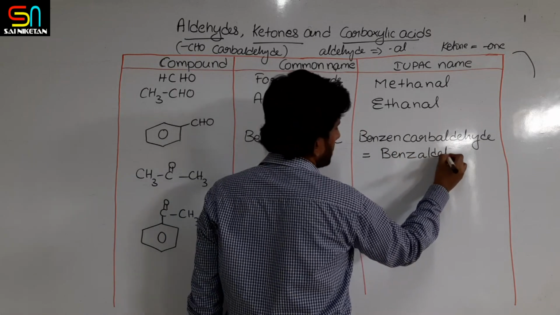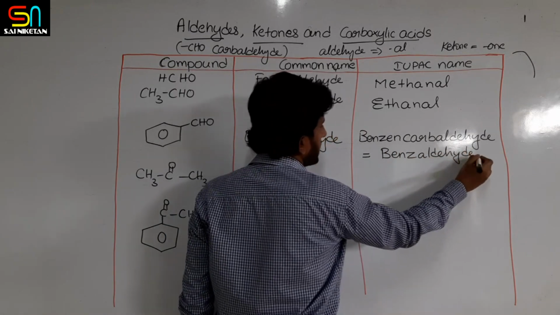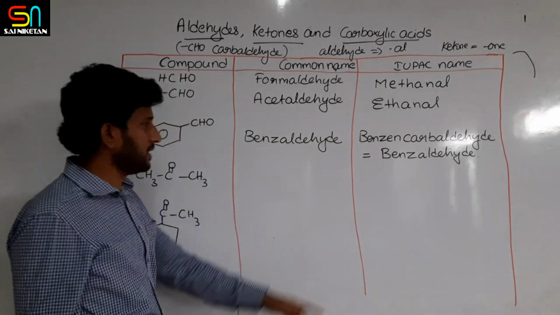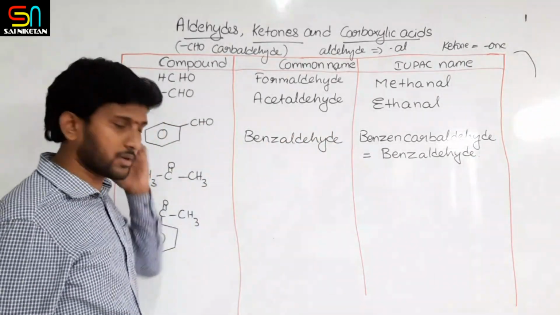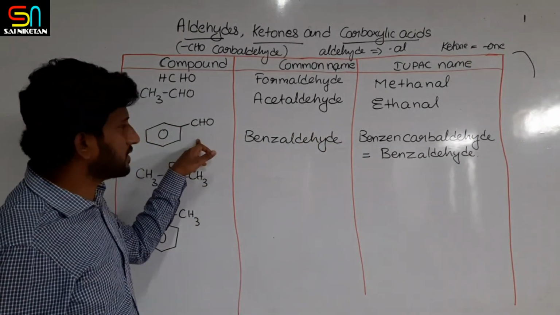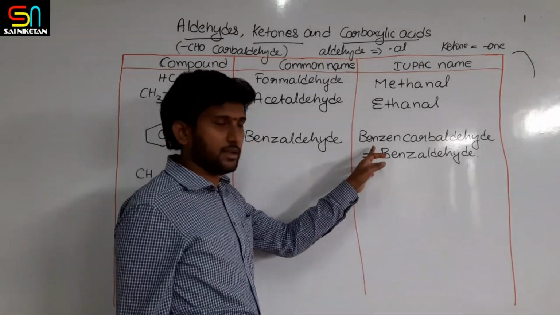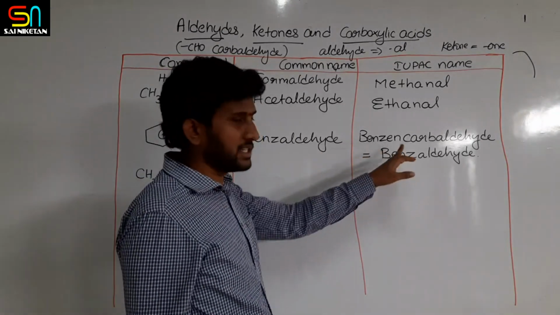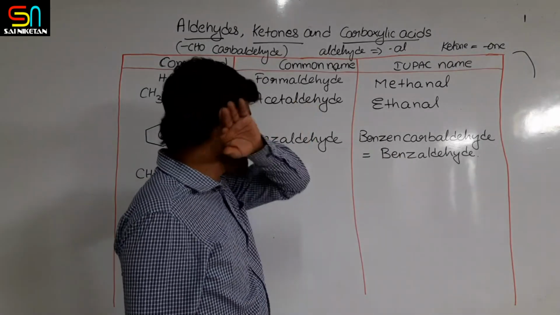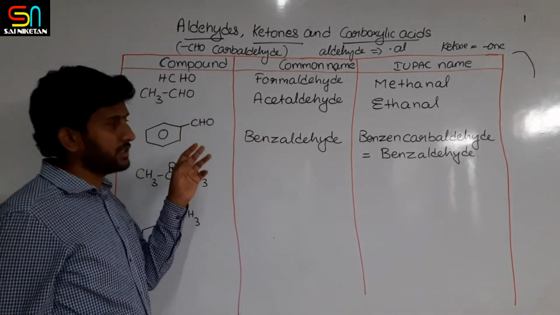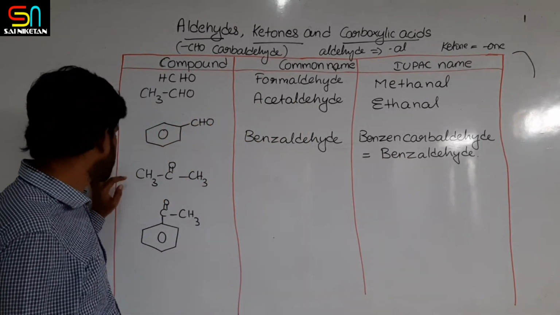You can use the same common name. IUPAC accepts that name also. So for a benzene ring with CHO, you can write either the IUPAC name benzene carbaldehyde or benzaldehyde. Either of these two is accepted.